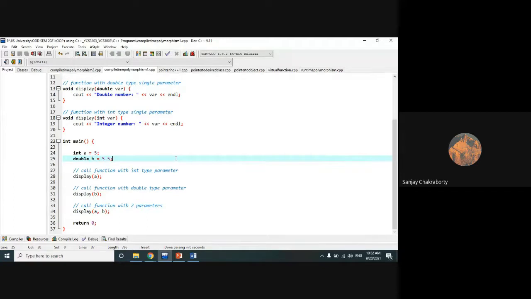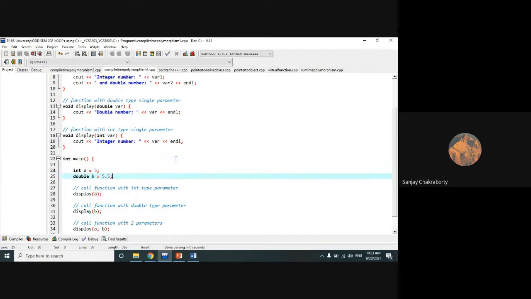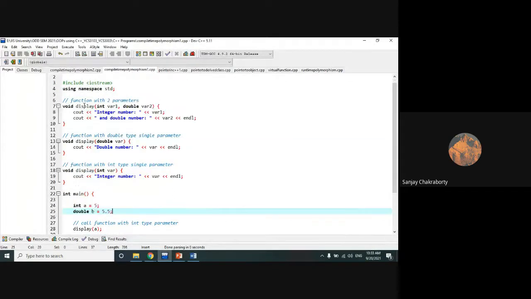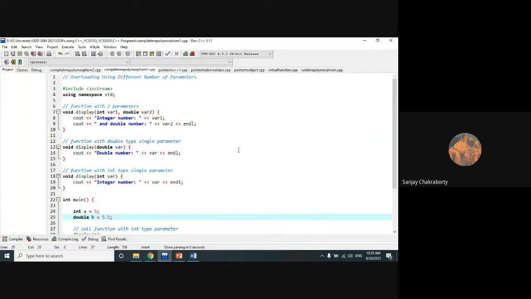Is it clear to everyone? The functions are similar, but their outputs or implementations are different. Based on the types of the parameters and the number of parameters, we can distinguish these different kinds of functions. Is it clear to everyone? Yes, sir. If anyone has any confusion or any question, you can ask me. These are the two codes I have shown you to show the different types of parameters and different numbers of parameters.